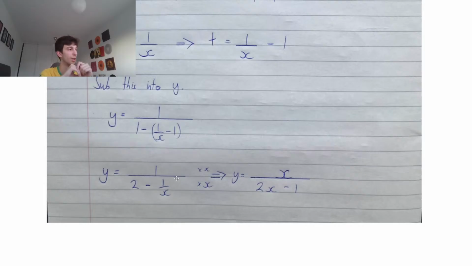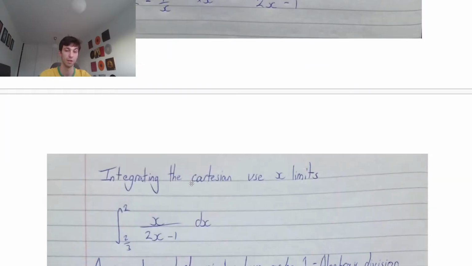U sub would work. Guys, quotient rule is differentiation. That's differentiation. We're integrating this. So we have the integral of x over 2x minus 1, with respect to x, with limits of 2 and 2 thirds.